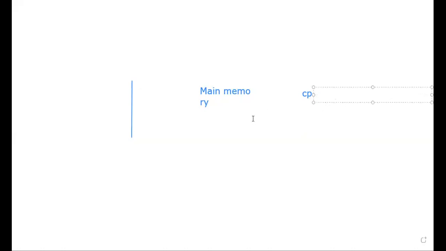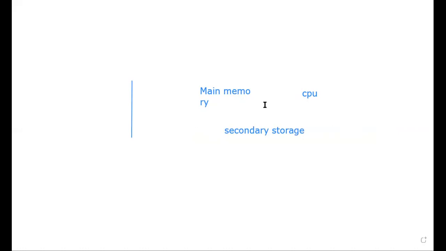There is no connectivity between the CPU and secondary storage. Primary memory or main memory has a direct connection to the CPU.